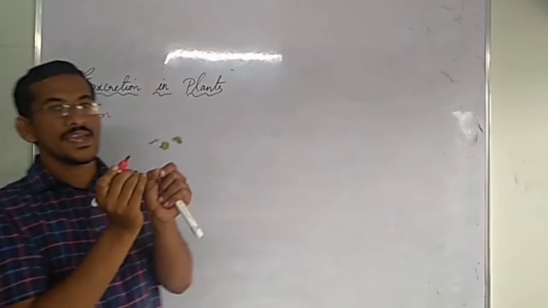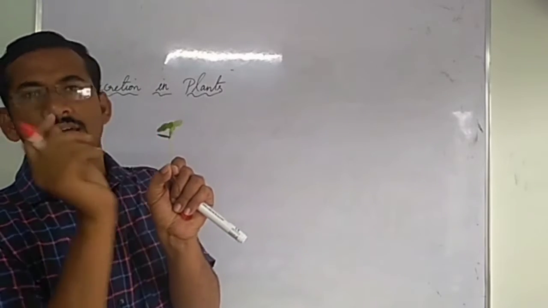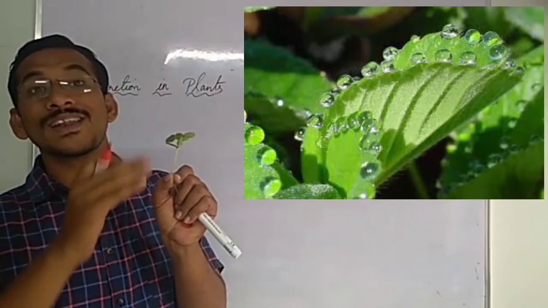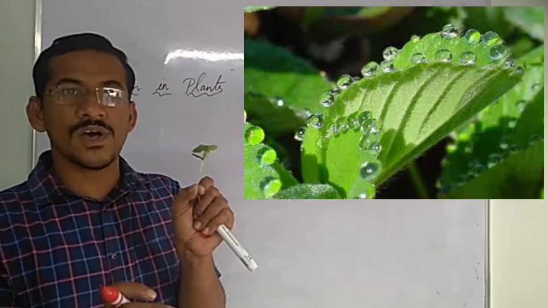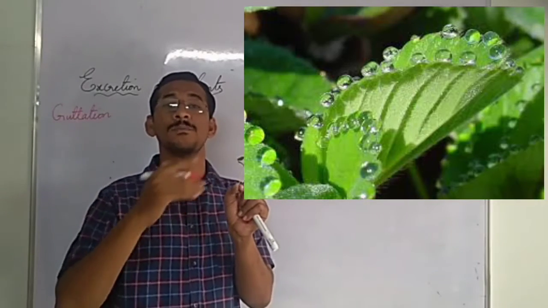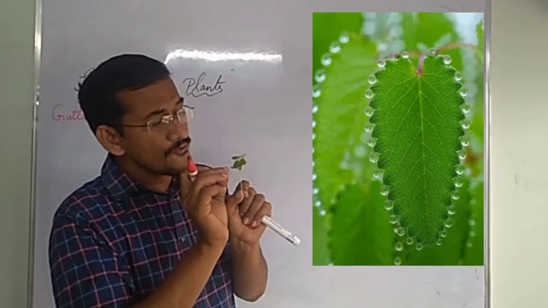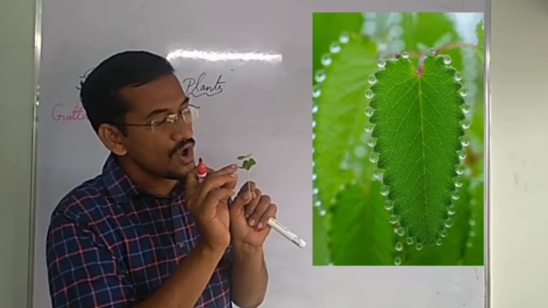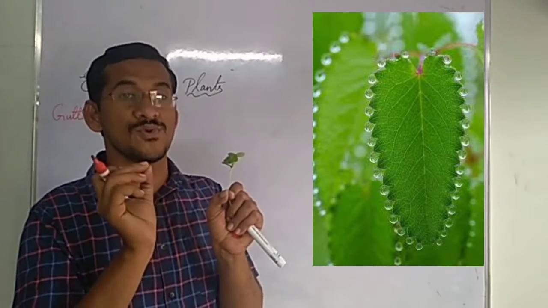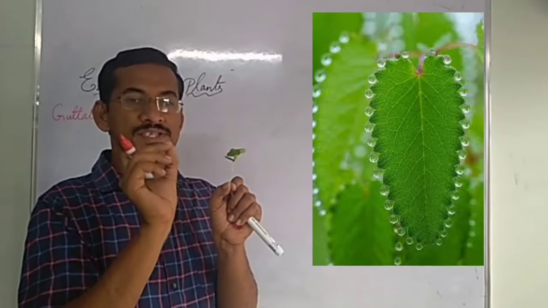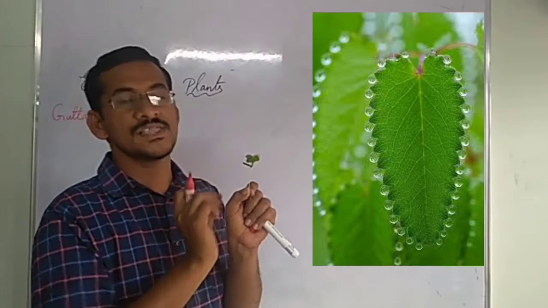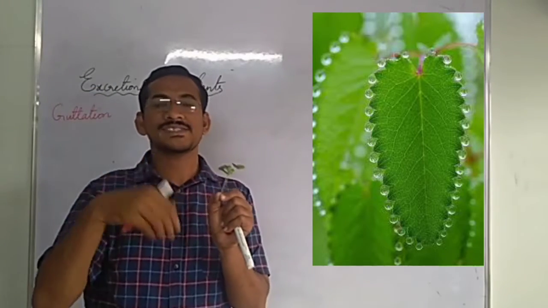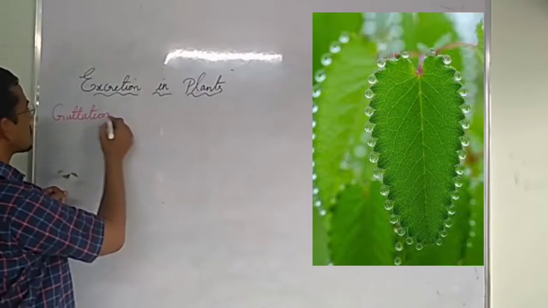On the leaf margin, there are small tiny holes through which extra water comes out. Those small holes present on the leaf margin are called hydathodes. So from those hydathodes, extra water comes out. That is called guttation.